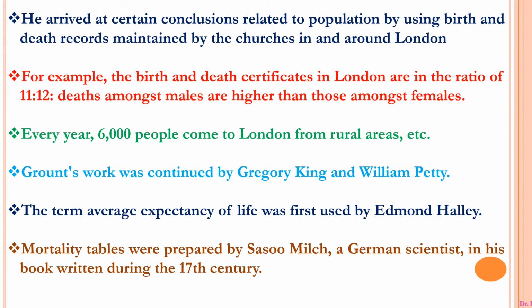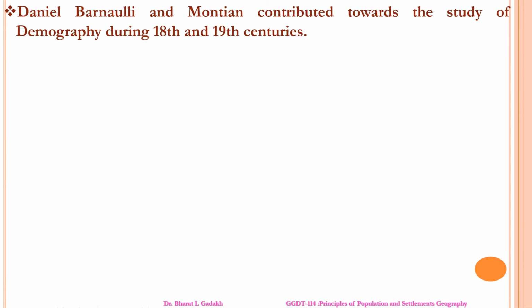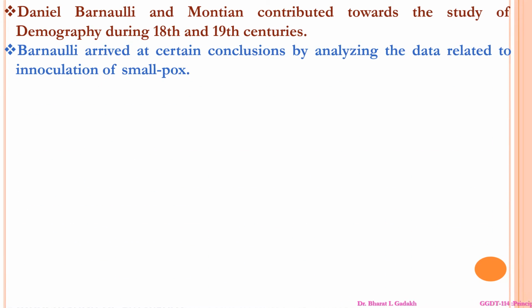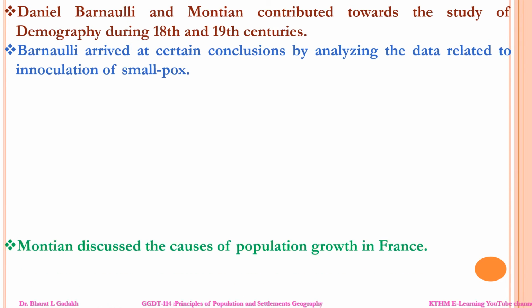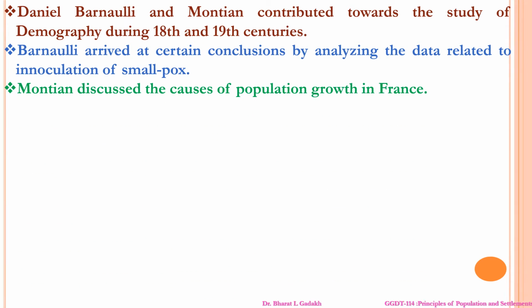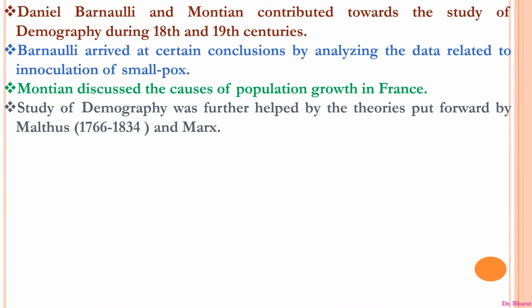Mortality tables were prepared by Süssmilch, a German scientist, in his book written during the 17th century. Students, Daniel Bernoulli contributed to the study of demography during the 18th century as well as the 19th century. Bernoulli arrived at a certain conclusion by analyzing data related to the inoculation of smallpox. Montesquieu discusses causes of population growth in France. The study of demography was further helped by the theories put forward by Malthus and Marx.